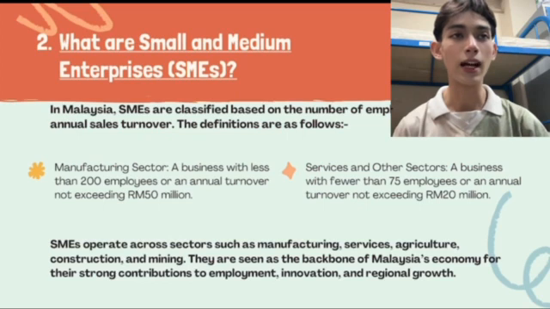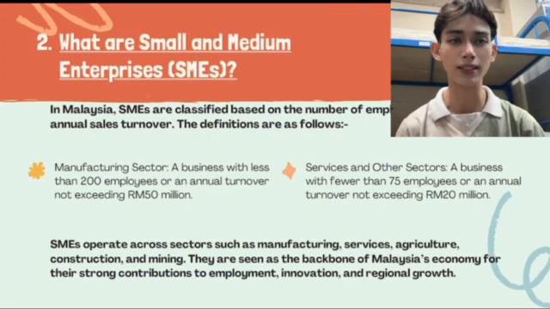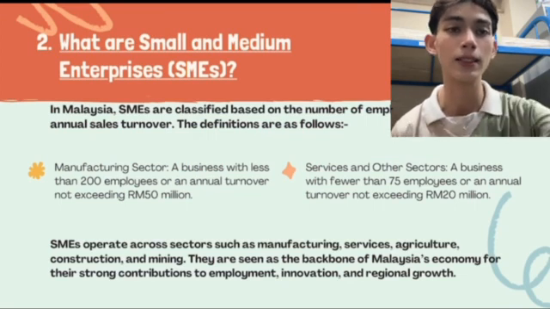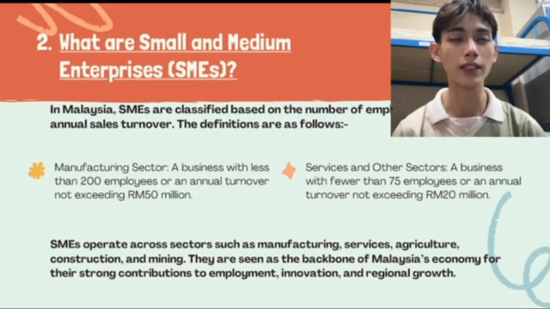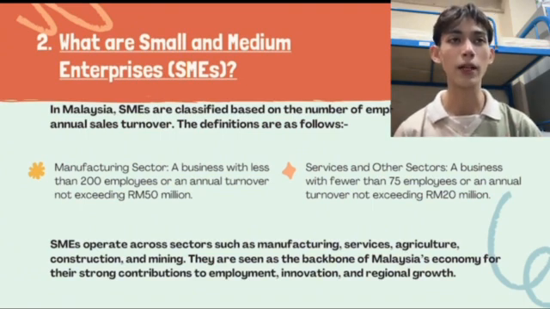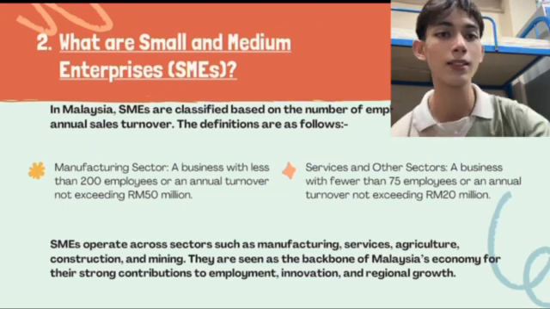For the service and other sectors: a business with fewer than 75 employees or an annual turnover not exceeding 20 million. These businesses operate in a variety of sectors including manufacturing, services, agriculture, construction, and mining. SMEs are considered the backbone of the Malaysian economy due to their high contribution to employment, innovation, and regional development.